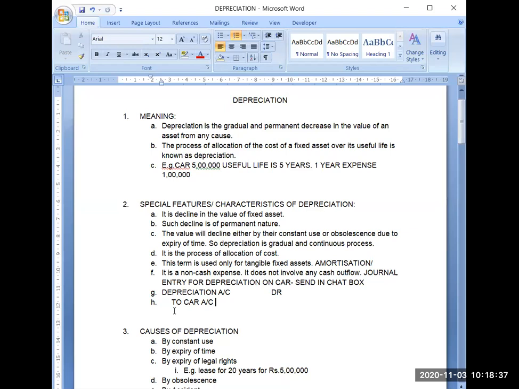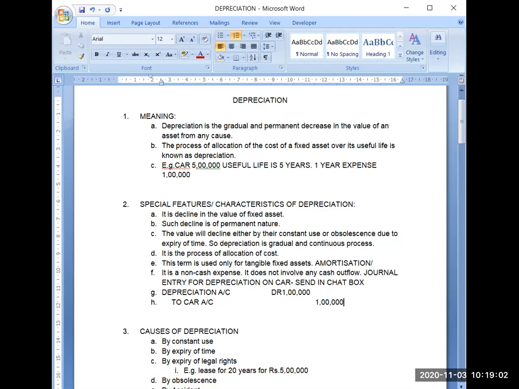I have consumed that much benefit of this car. So obviously I am not required to pay this 1 lakh again to anyone. I hope you can understand this point easily: when your car value is going down, you are not supposed to make payment of this 1 lakh to anyone. That's why it is always termed a non-cash expense.